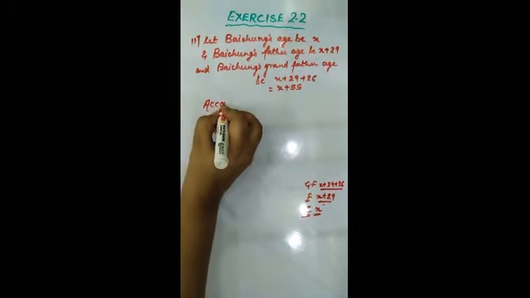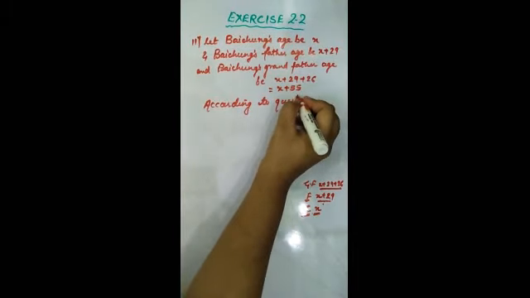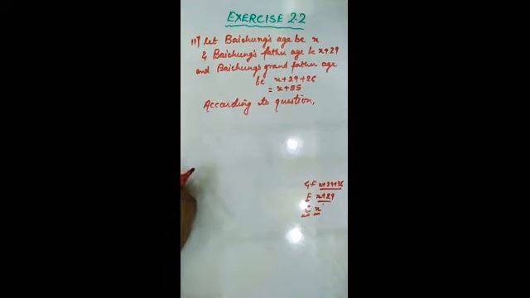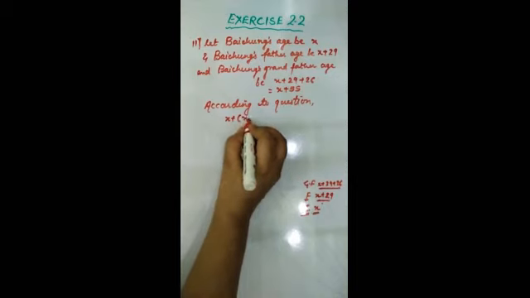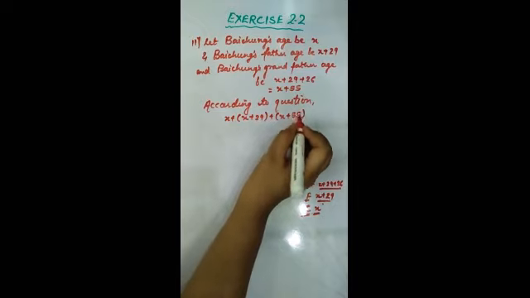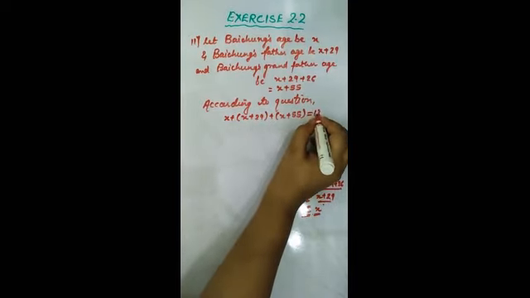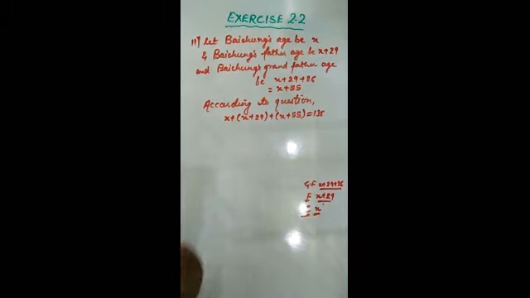Then according to the question, let us read the question again. Baichung's father is 26 years younger than Baichung's grandfather and 29 years older than Baichung. The sum of the ages of all the three is 135. So according to the question, their sum will be X plus X plus 29 plus X plus 55. Their sum will be how much? 135. And what you have to find out? What is the age of each one of them.